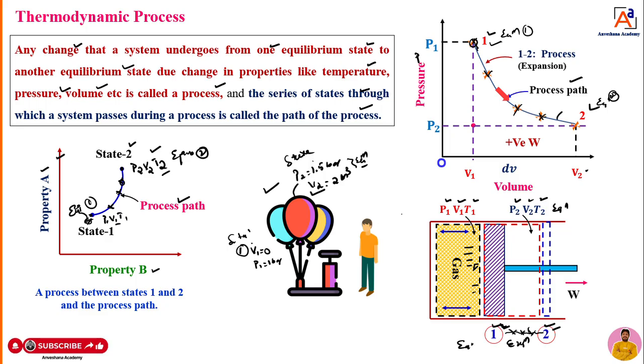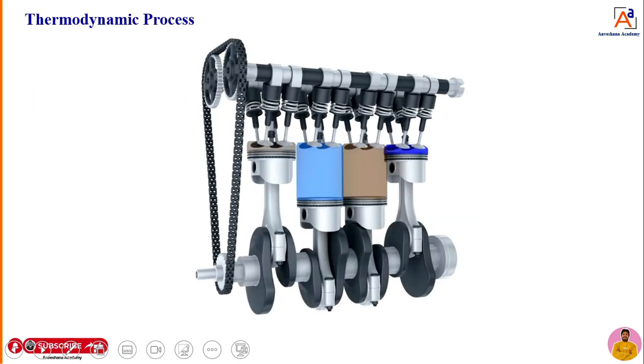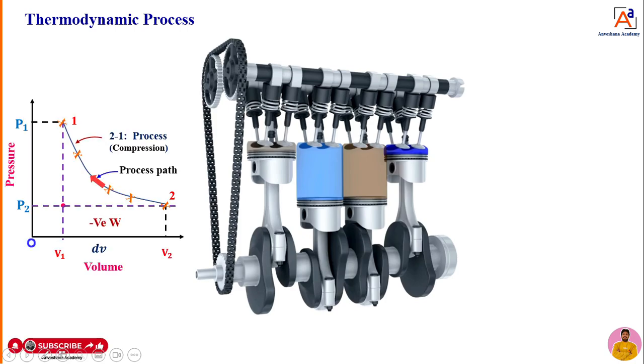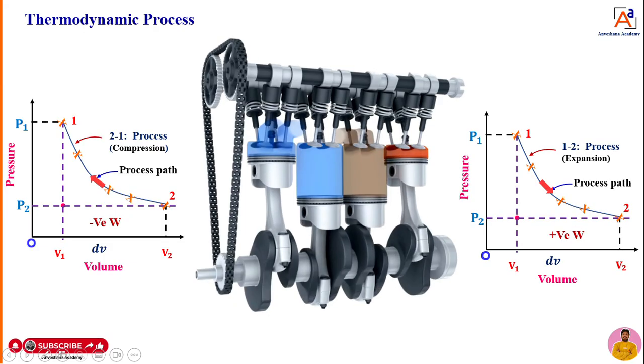Now we'll move towards what a thermodynamic process is and what the examples for it are. With some animation, I will try to explain what a thermodynamic process is. When it comes to an engine, there will be four processes, but here I will take two important ones: one is the compression process, another is the expansion process.